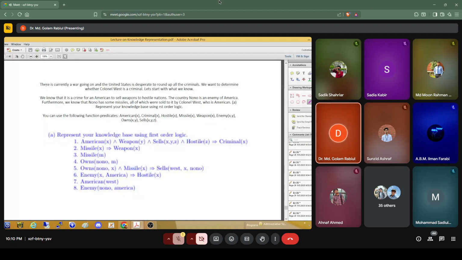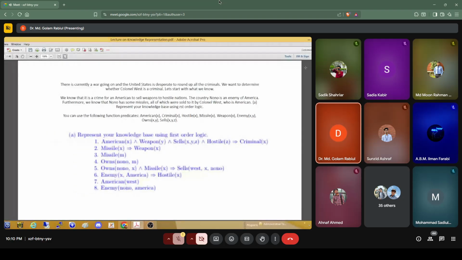The last topic we want to discuss here is about... So we have already discussed propositional logic. We have already discussed first order logic and also the planning.